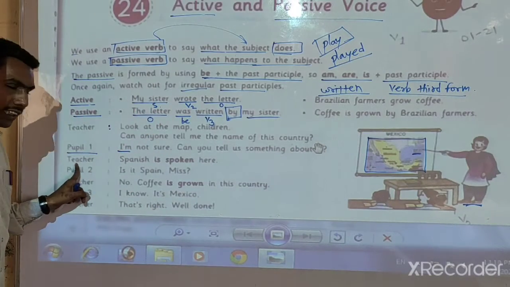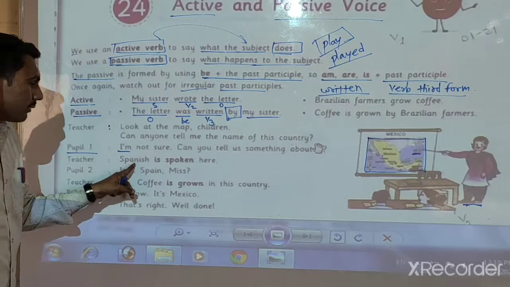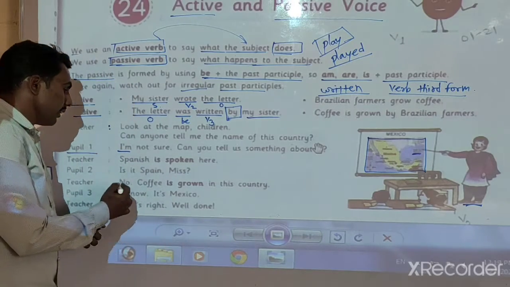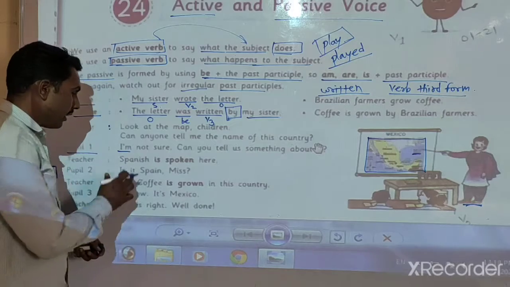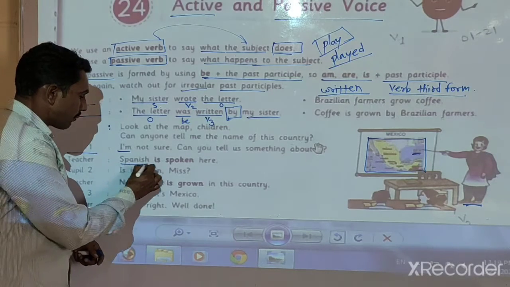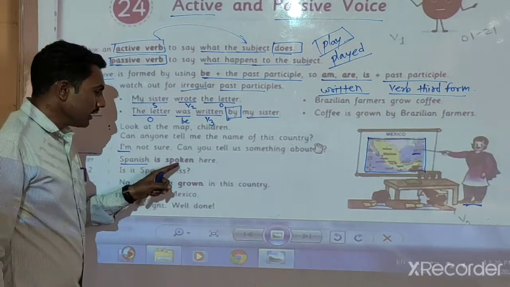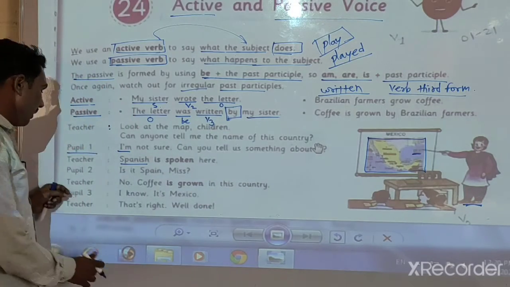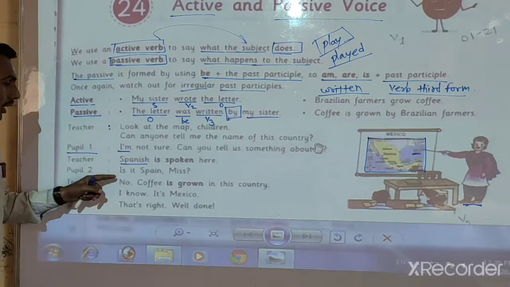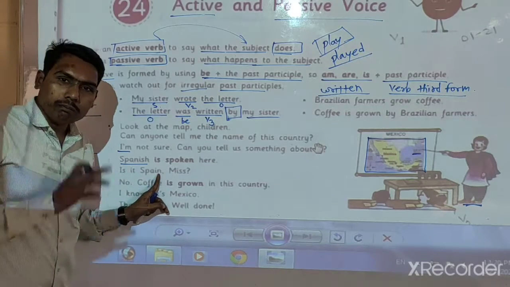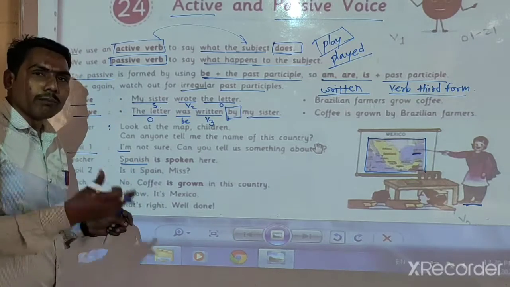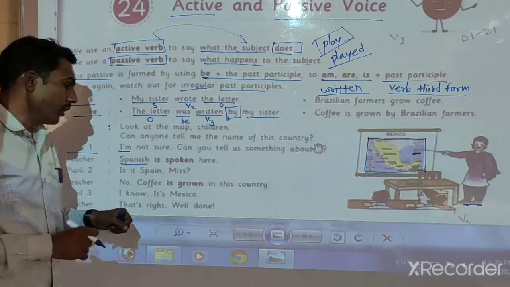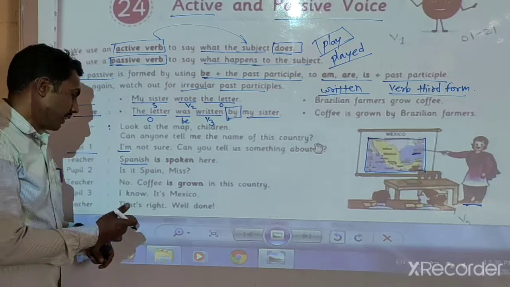Then the teacher said, Spanish is spoken here. In that country, Spanish. Look here, Spanish language. Spanish is spoken here. Here means in that country. Now the second pupil: is it Spain? The second pupil replied to the teacher, is it Spain? He said the answer.